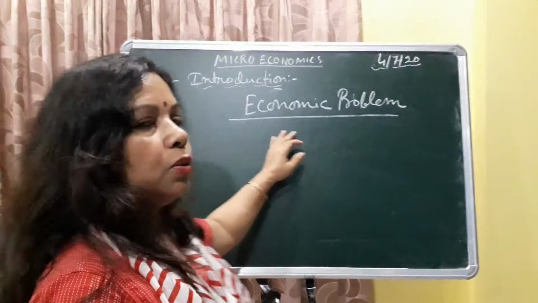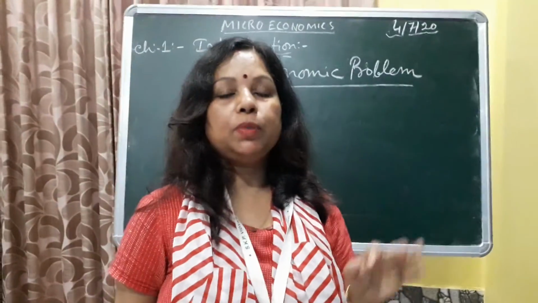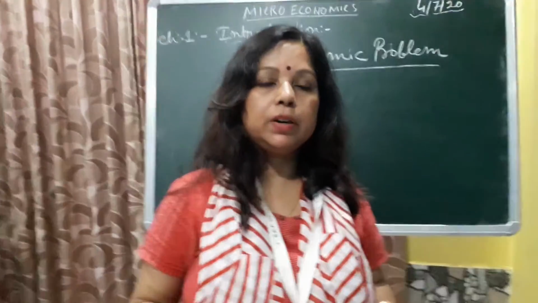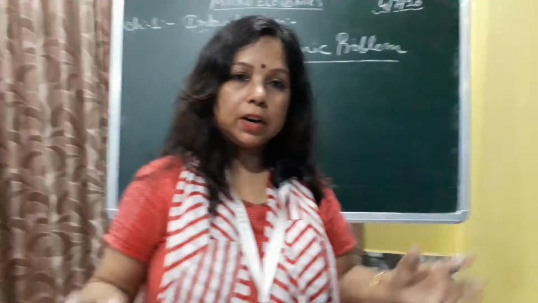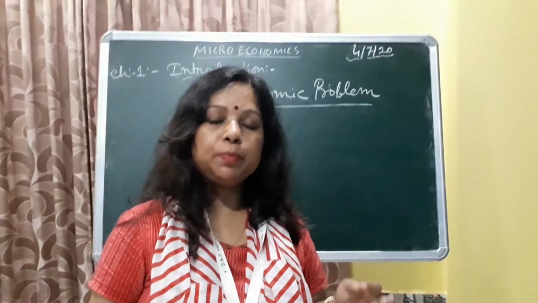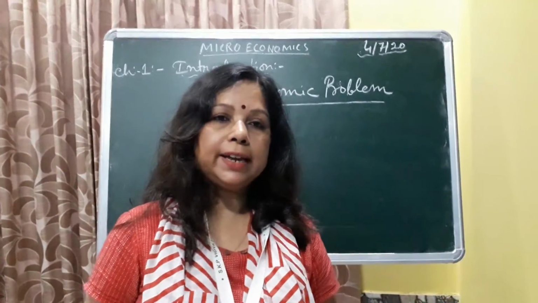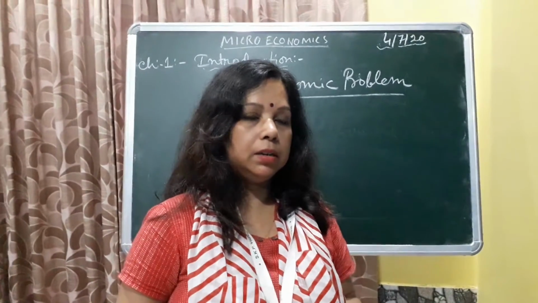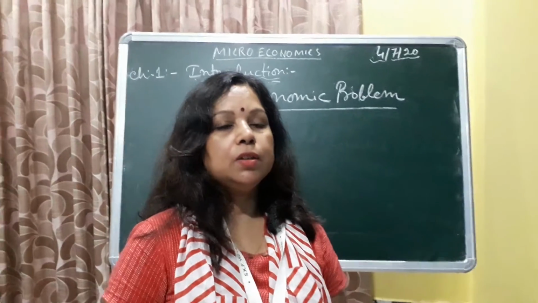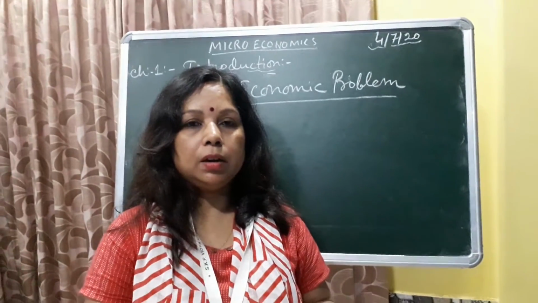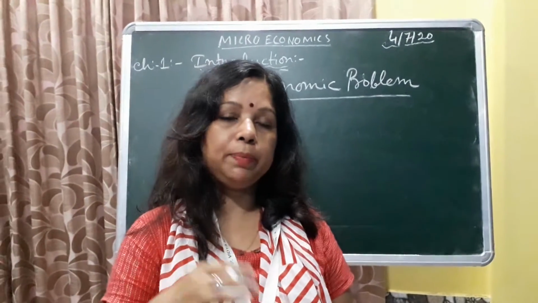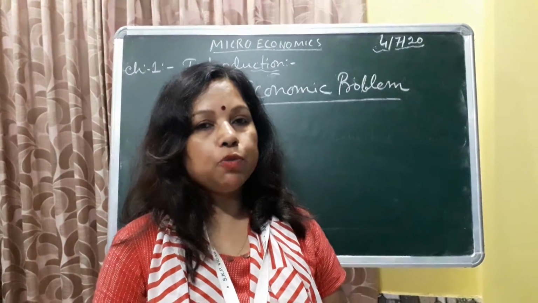Now the next point I am going to write is the economic problem. What is the economic problem? It is not only the problem of our country, it is the overall problem of the world. Why does this problem arise? We know three things: limited resources, unlimited wants, and alternative uses. So first we have to choose which resources and in what way these resources will be utilized to fulfill human wants.